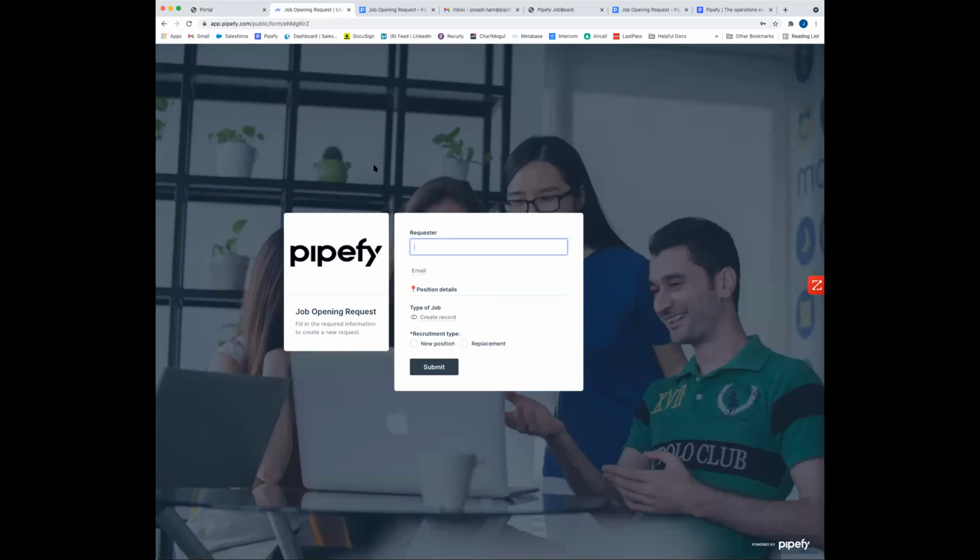So this is going to be one of our request forms. These are going to be very customizable. So you can put your own logo, descriptions, a ton of different ways that we can actually take work in. And you'll see that we have a lot of different types of custom fields that we can leverage here.